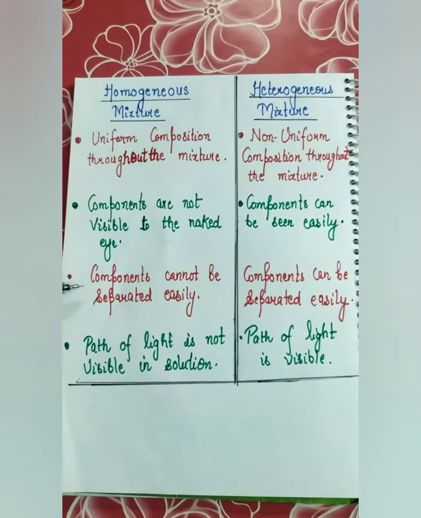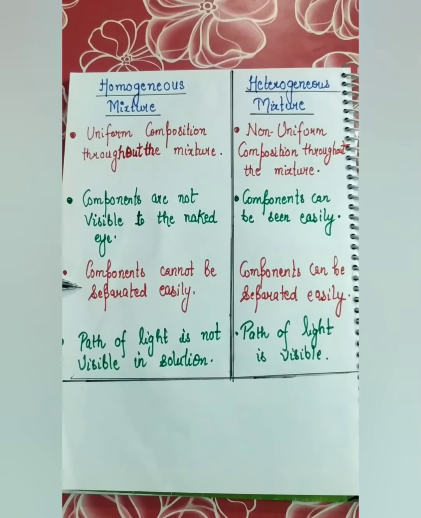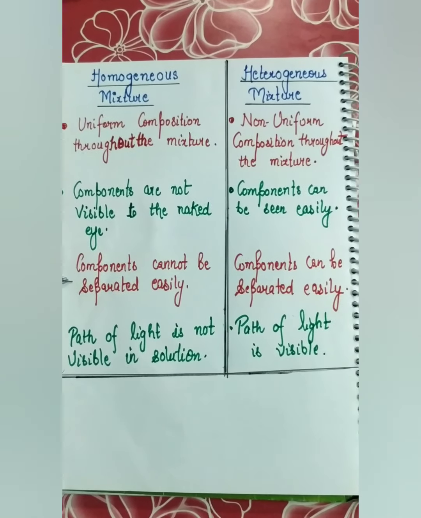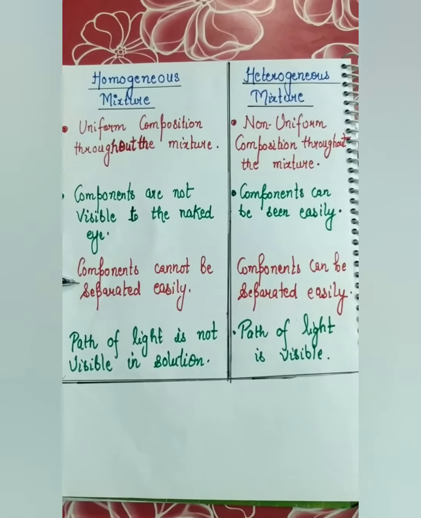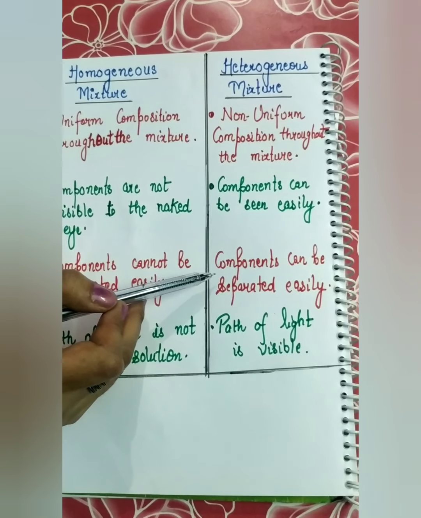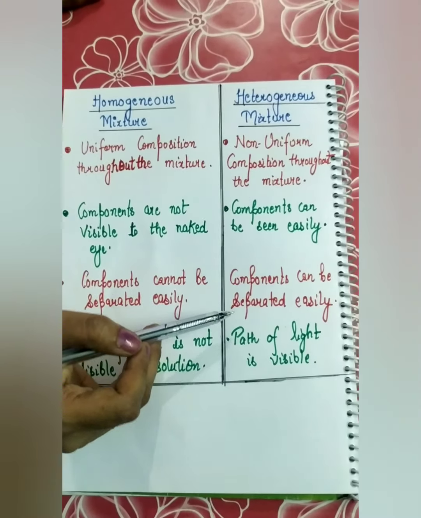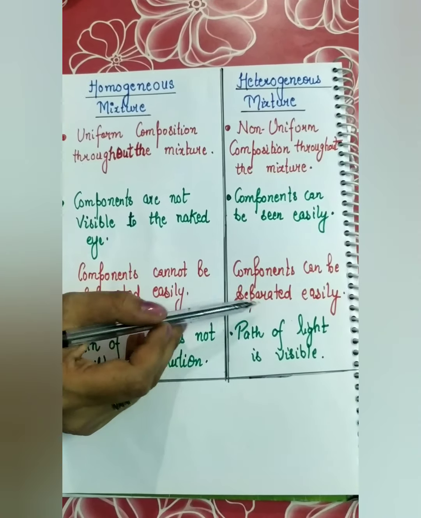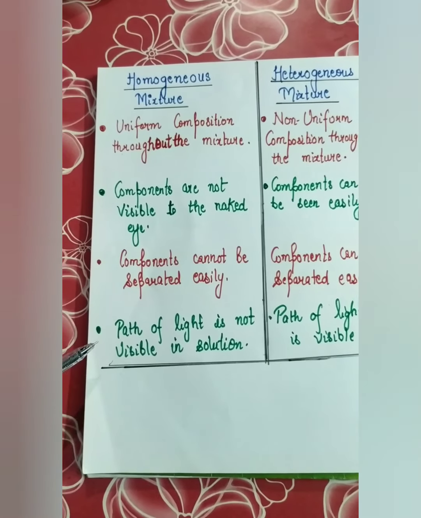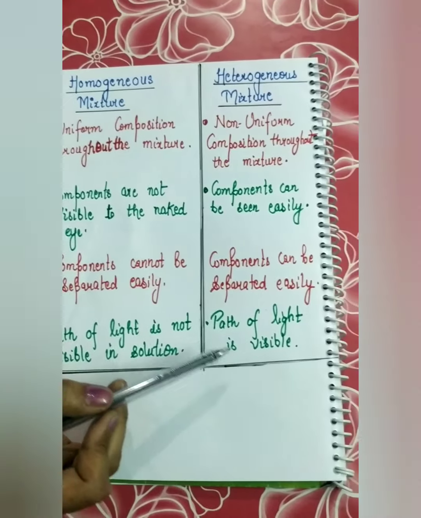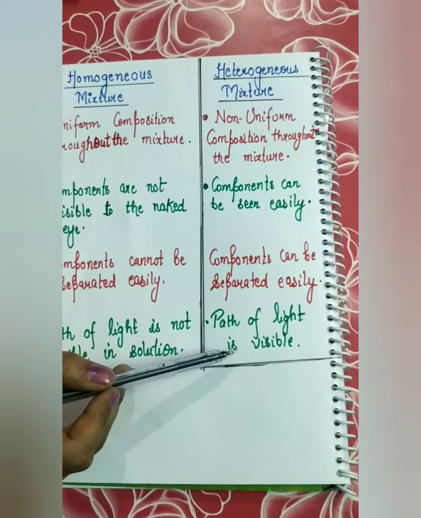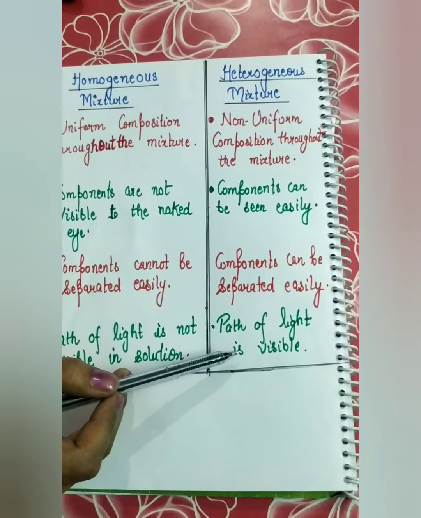The other difference is that components of a homogeneous mixture cannot be separated easily because the size is too small, about less than 1 nanometer. So they cannot be separated by physical methods, but they can be separated by the method known as distillation. Whereas in a heterogeneous mixture, the components can be separated easily by physical methods like hand picking, sieving, etc. The other difference is that in a homogeneous mixture, the path of the light is not visible in the solution, whereas in a heterogeneous mixture, the path of the light is visible because the particles are large enough to scatter a beam of light, which makes its path visible.